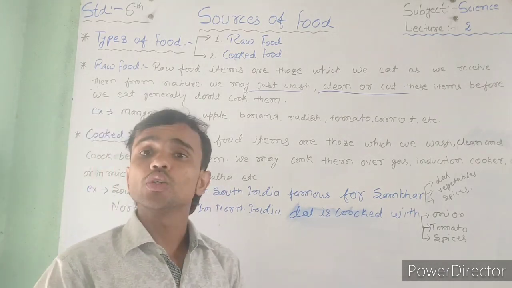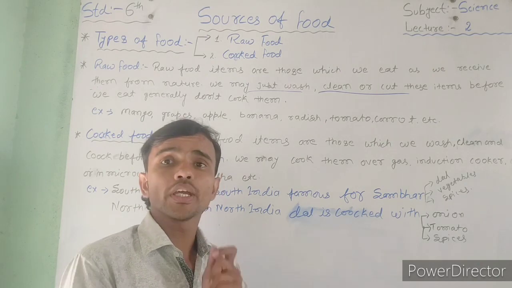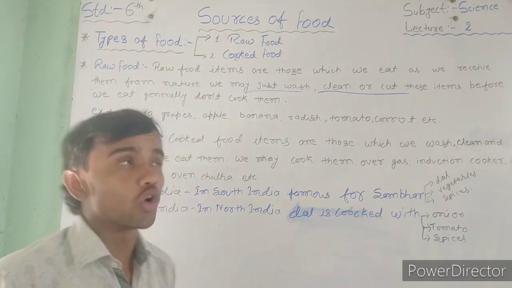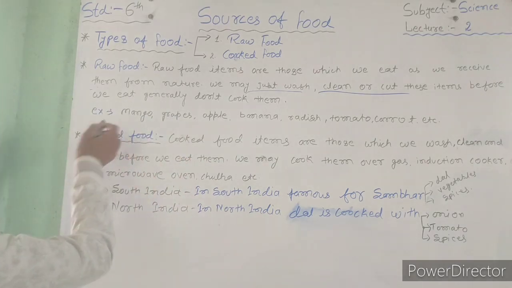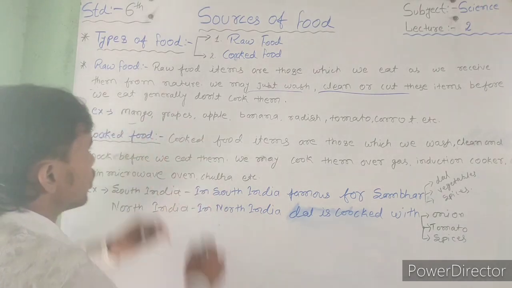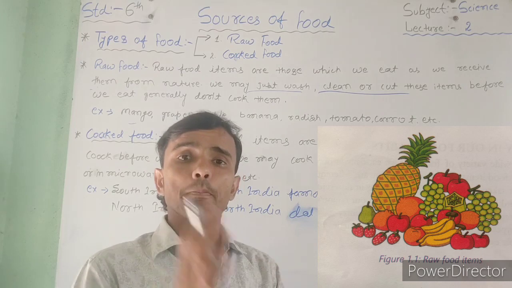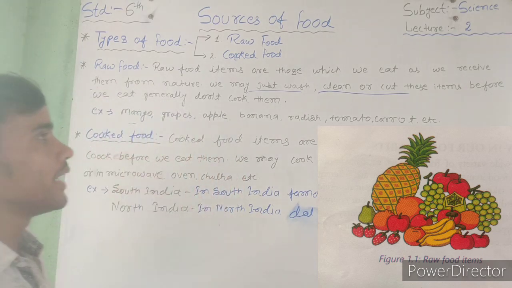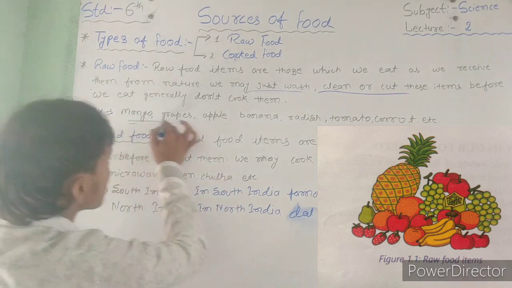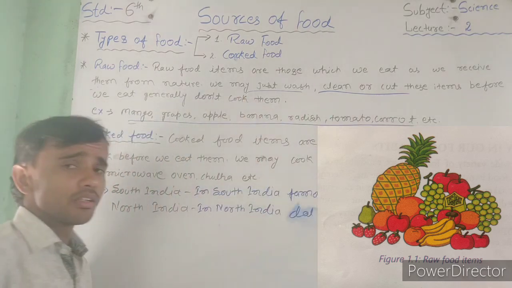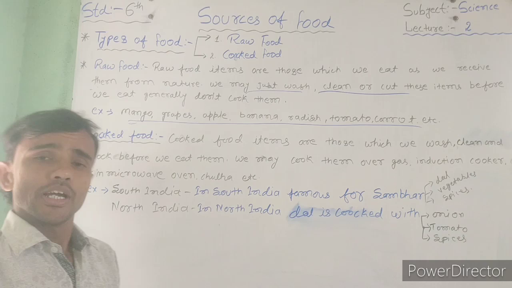Generally we don't cook them. It means without cooking, we use that food, called raw food. Examples are mango, grapes, apple, banana, papaya, radish, tomato, carrot, etc. All these are raw food.